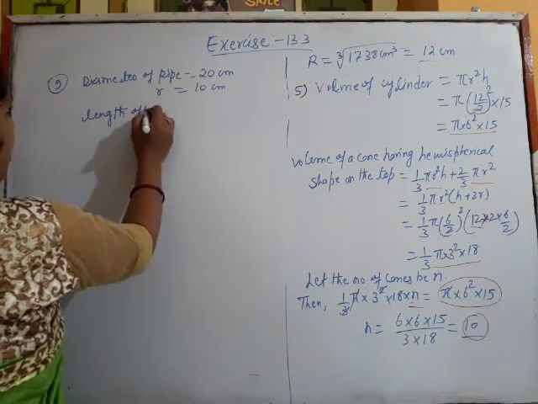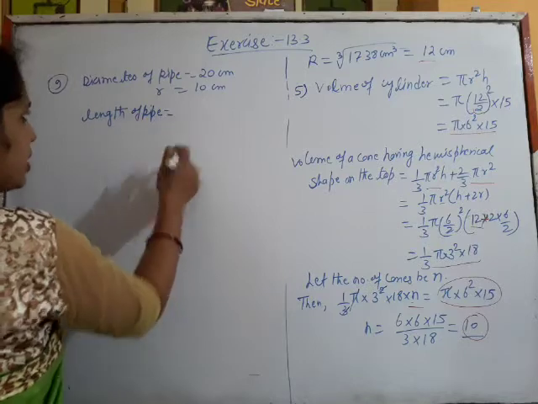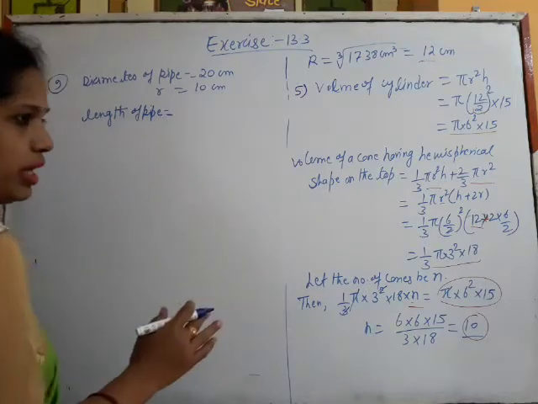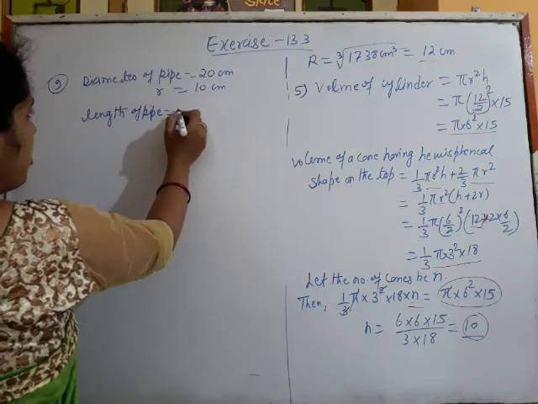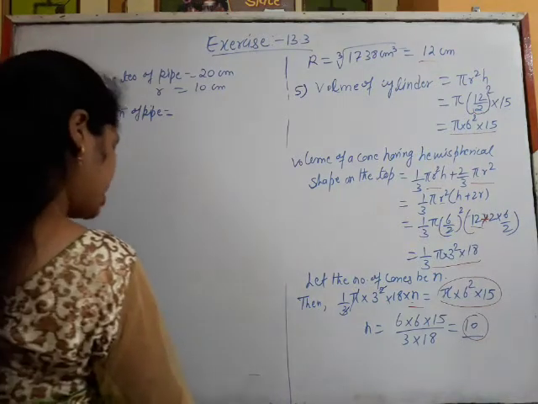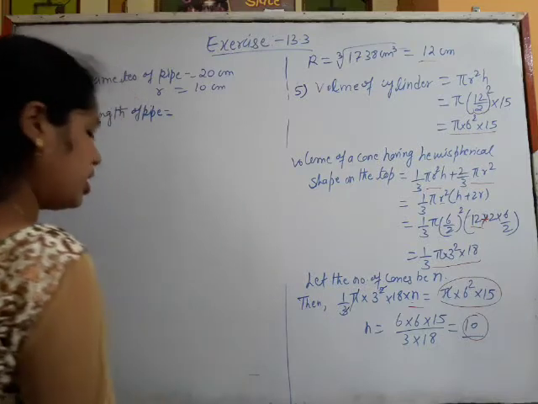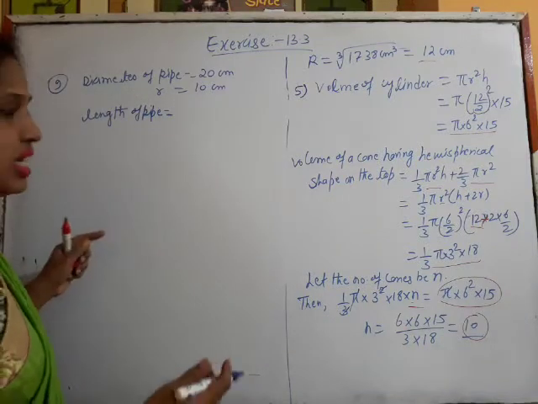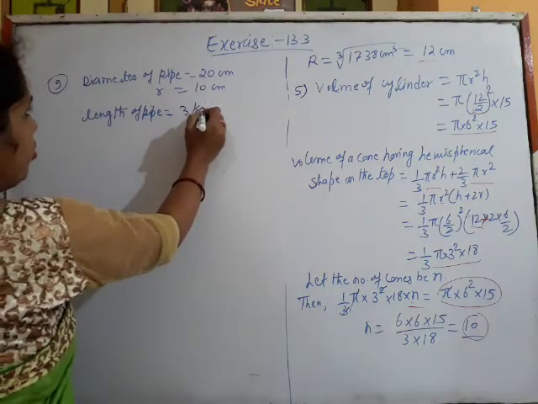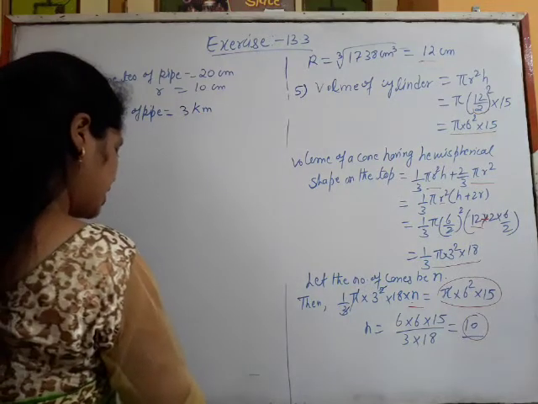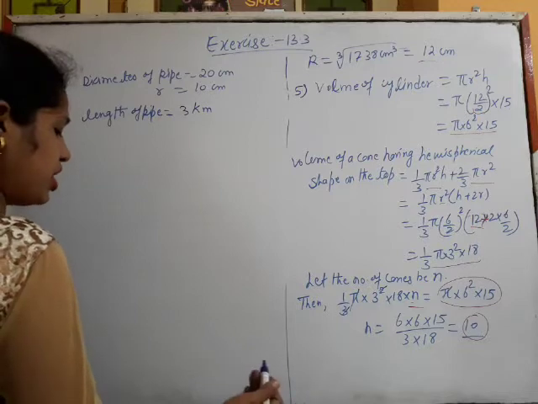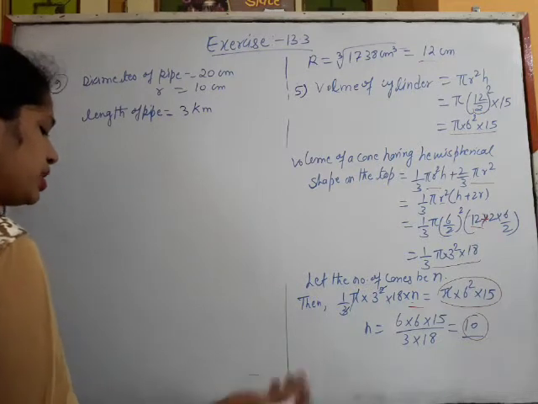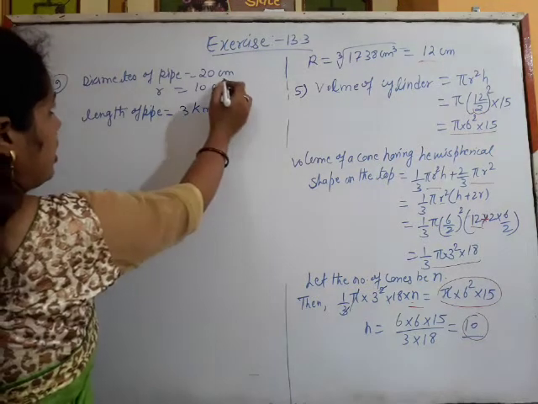Both are in the form of a cylinder only, since we are considering the length and diameter. So the length of the pipe will be given by the speed, 3 kilometer per hour. So the length is 3 kilometers. Here for the cylindrical tank, everything is given in meters, so we can change it into meter or centimeter also. Here it is centimeter.